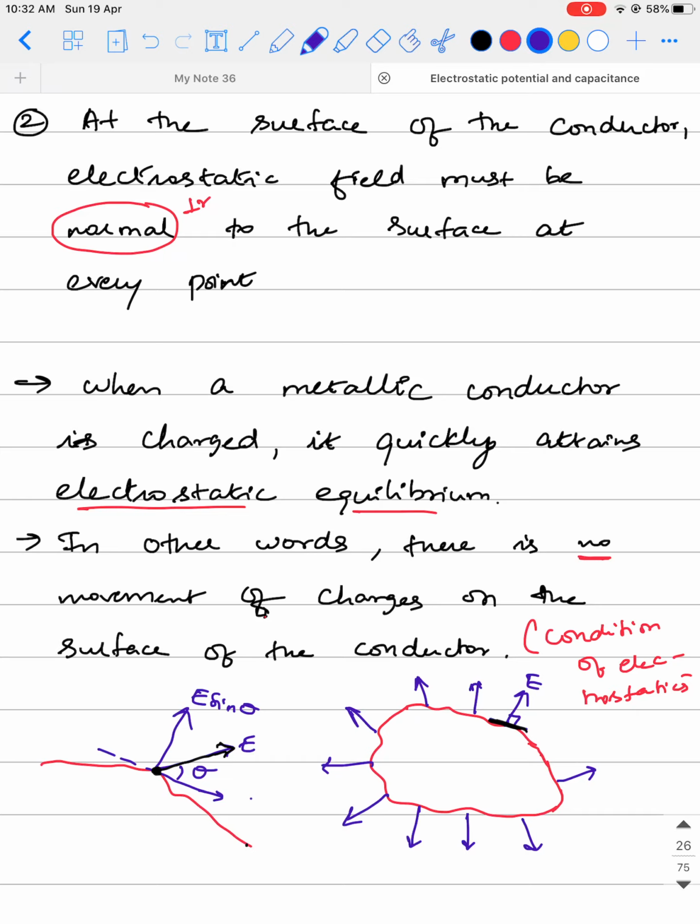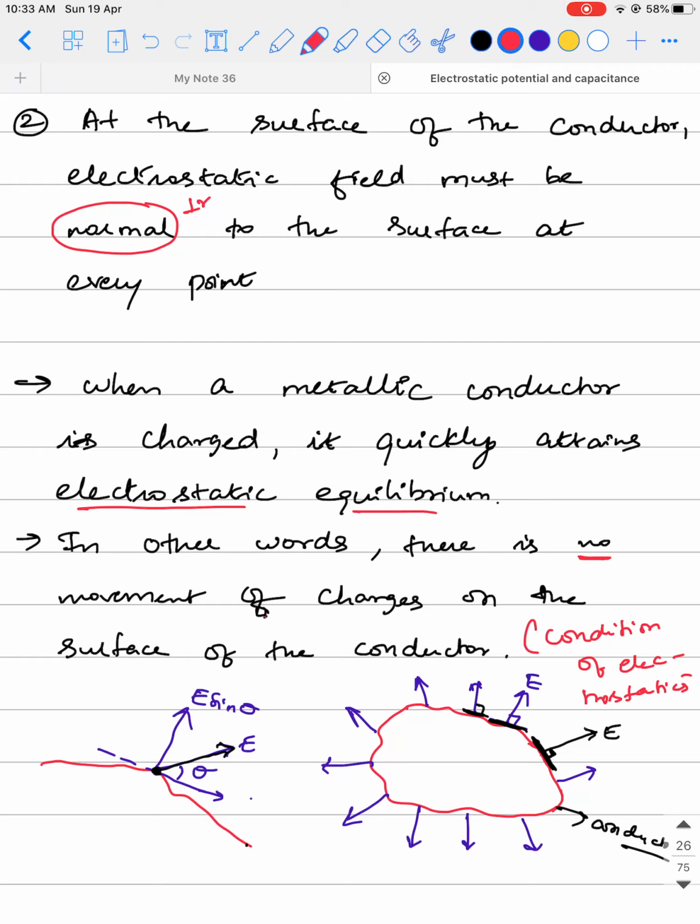Suppose you have a conductor. On this conductor you have electric field present. If you observe, the directions of electric field are given. So what do you mean by perpendicularity? If I take an electric field here, means if I draw a tangent at this point, and the electric field is perpendicular to the tangent at this point, then we call it perpendicular. Similarly here it is perpendicular. Here if I draw a tangent, they are supposed to be perpendicular.